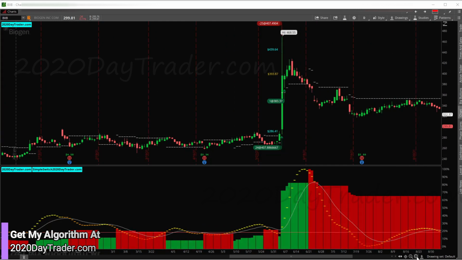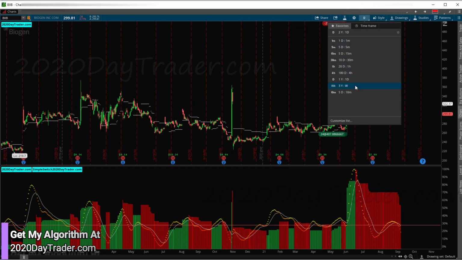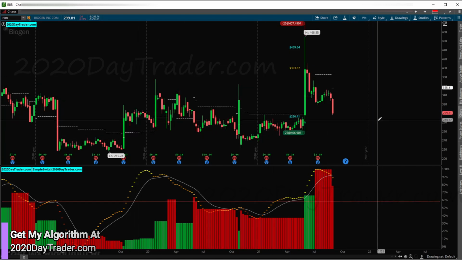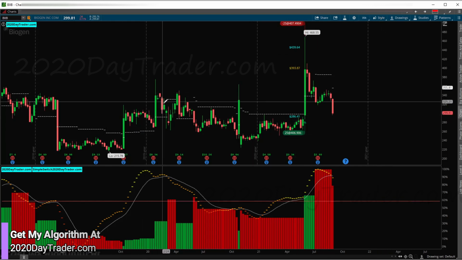So let's zoom out. There's something to learn here, traders. We're in the daily chart right now. I'm going to go to the weekly chart so you can see this better. All right, let's look at the weekly. We'll go back to the daily in a second. So every time we have these big pops, we also see these sell-offs, right? Big pops, and then all this sell-off, big pop, sell-off. So it was very likely that we were going to have this major sell-off.